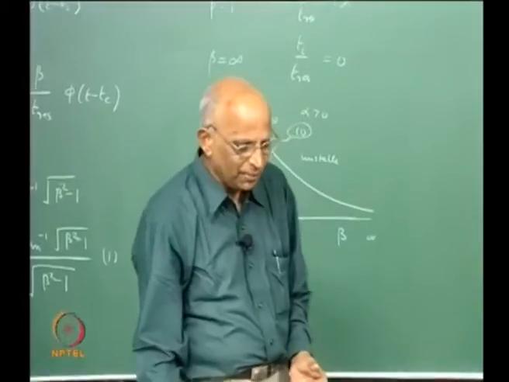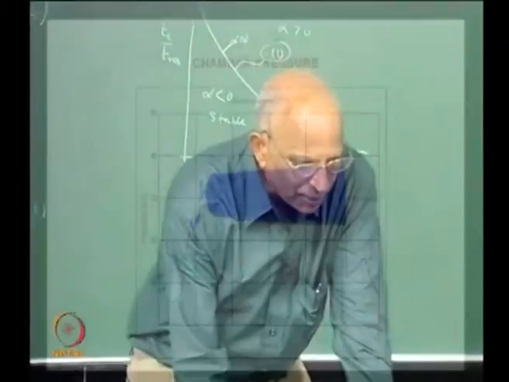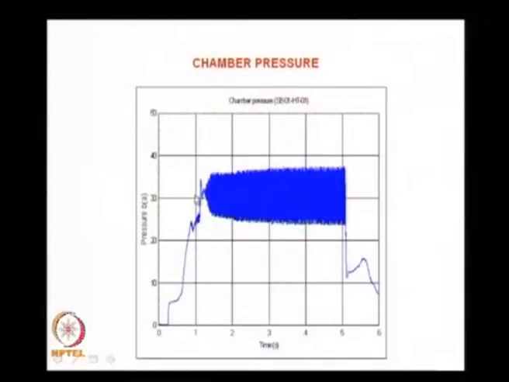So let us quickly summarize where we were. All what I am trying to say is, under certain conditions a liquid propellant rocket shows severe oscillations, and these oscillations in chamber pressure, and therefore the thrust, are what we call combustion instability. The plot shows the chamber pressure as a function of time. You see that the chamber pressure, instead of being constant at about 30 bar, fluctuates between 24 and 36 bar. The magnitude of the pressure oscillations increases with time and thereafter gets saturated.